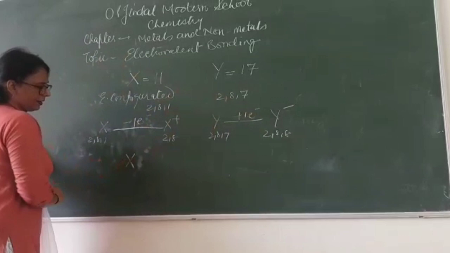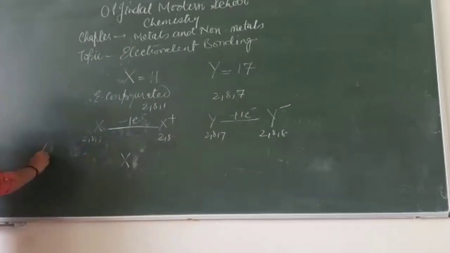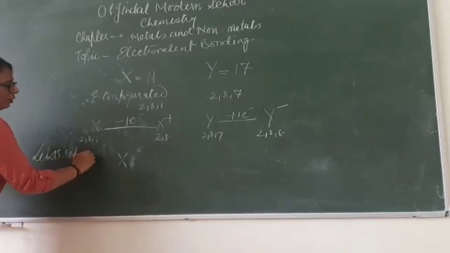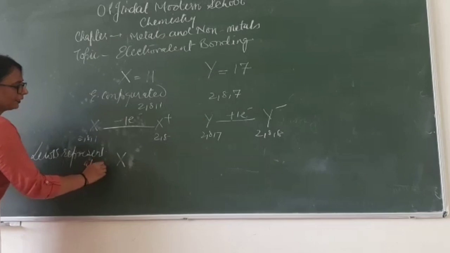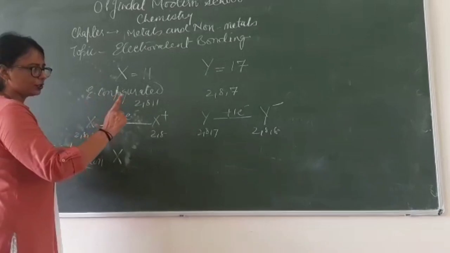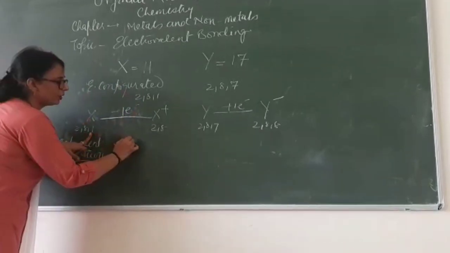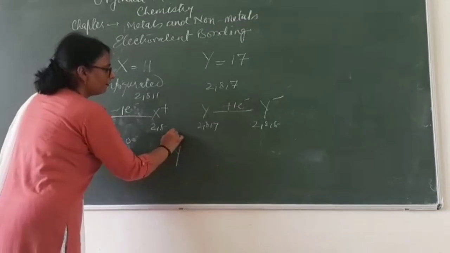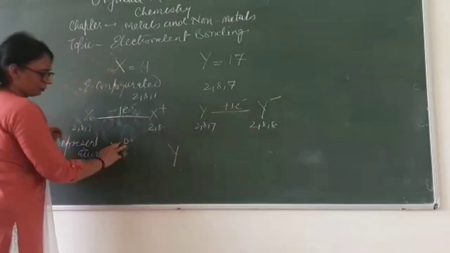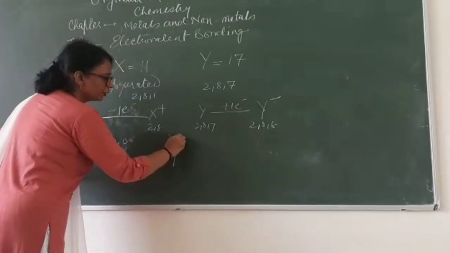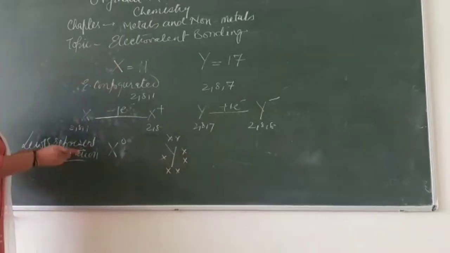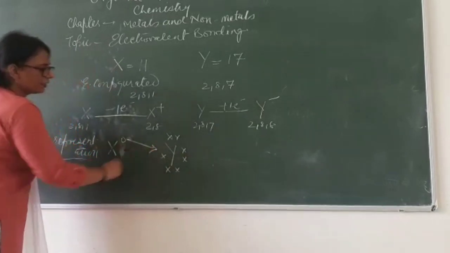Now we are going to do it under the Lewis representation, which shows how the electron transfer happens. We consider only the electrons present in the outermost shell. So X has only 1 electron and Y has 7 electrons in the outermost shell. If I take circles for one, then for the other we use crosses. So X is going to transfer its 1 electron.